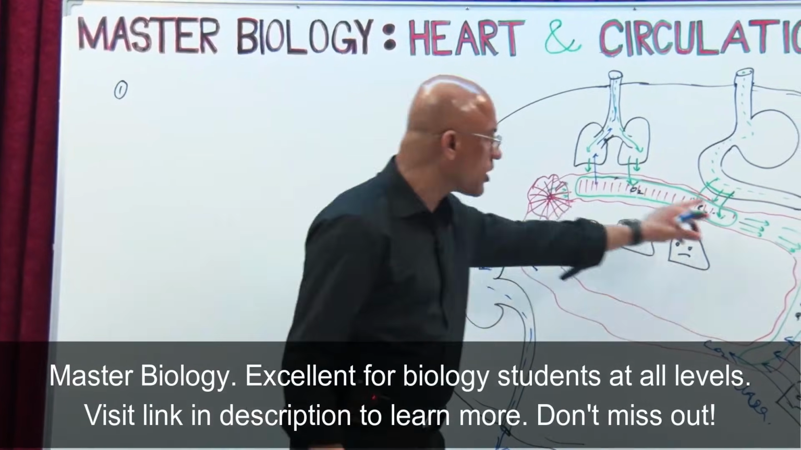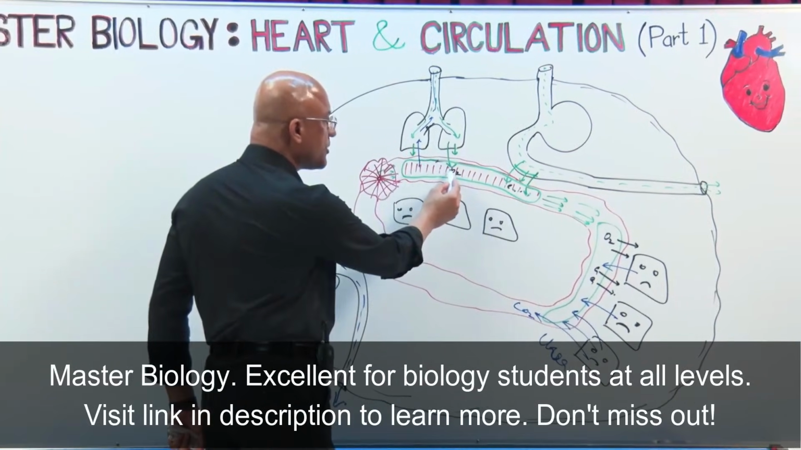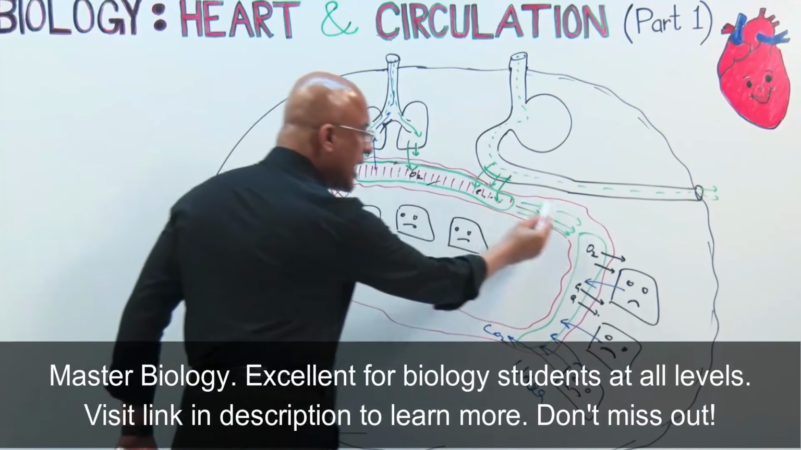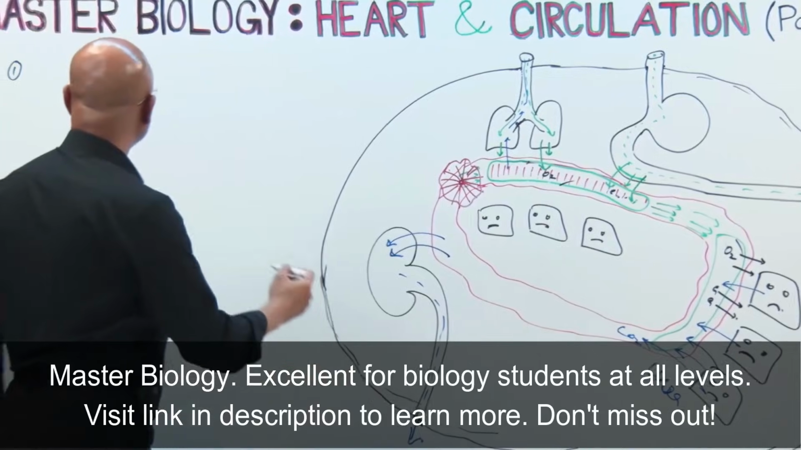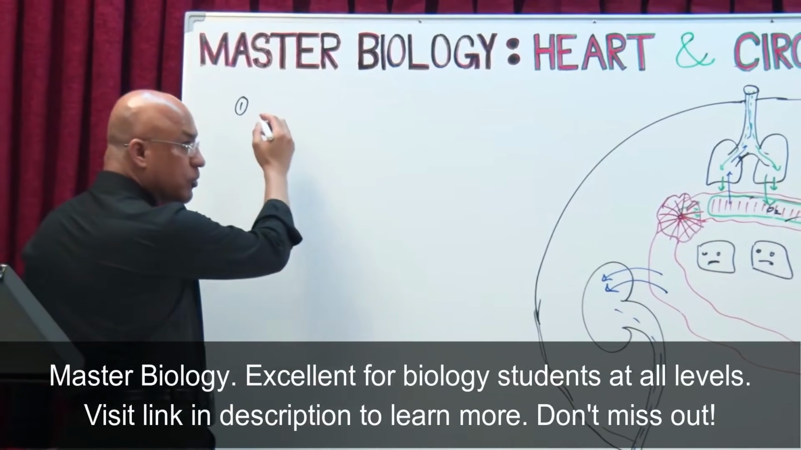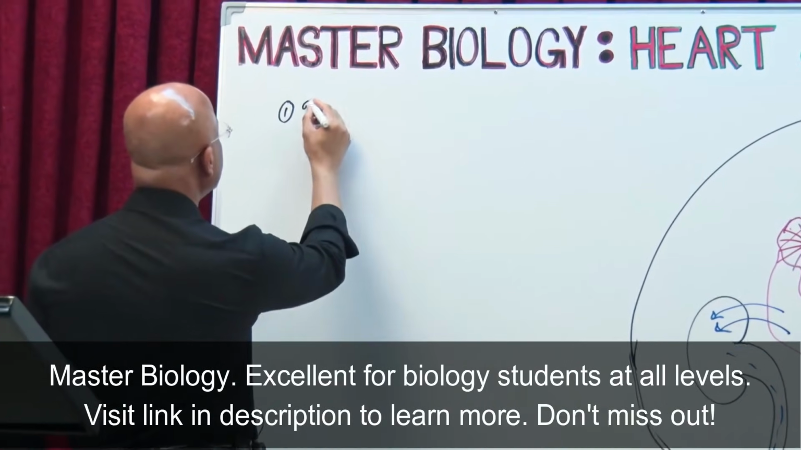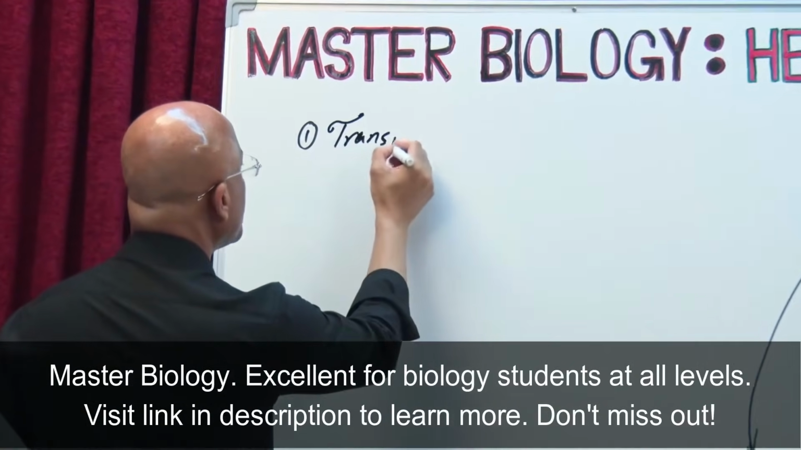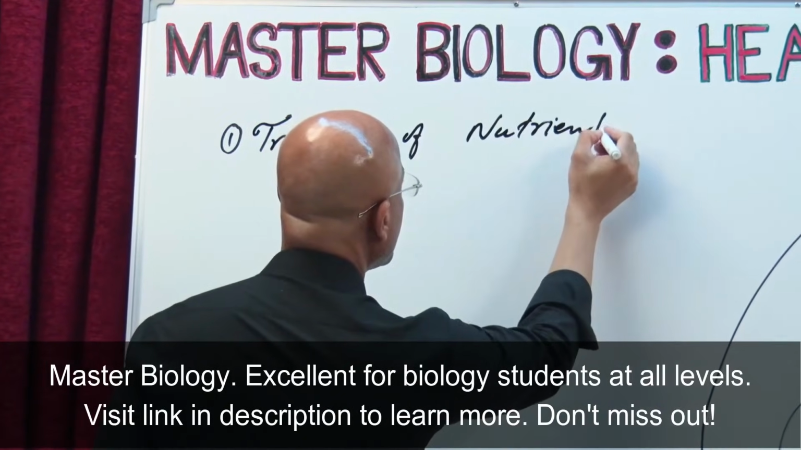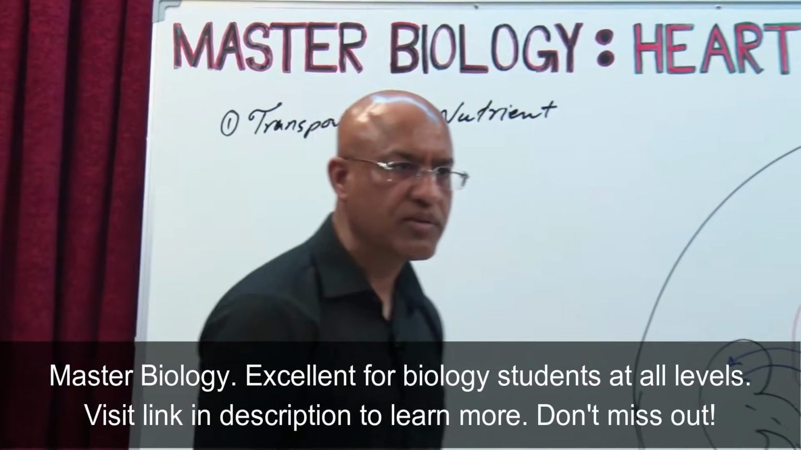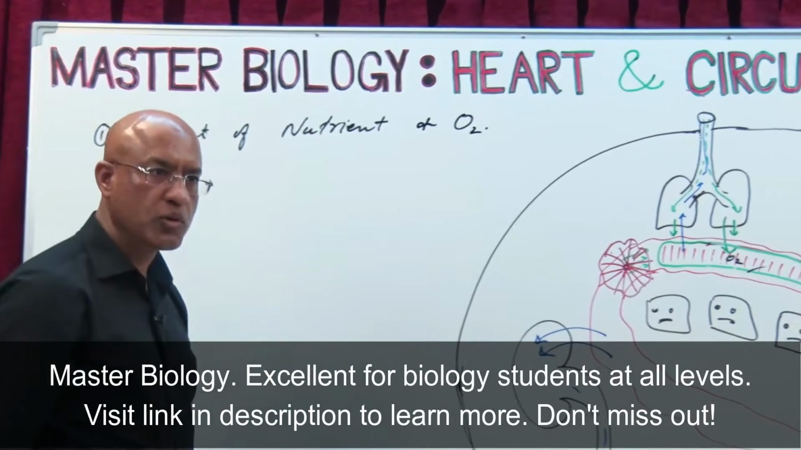So what could be the function of this cardiovascular system? You can see it is taking the oxygen from here, it is taking the nutrients from here and providing them to the peripheral cells. So we can say that one function is that the cardiovascular system, or this transport system, is responsible for transport of nutrients like glucose or amino acids or fatty acids, right? And of course oxygen to the tissues.